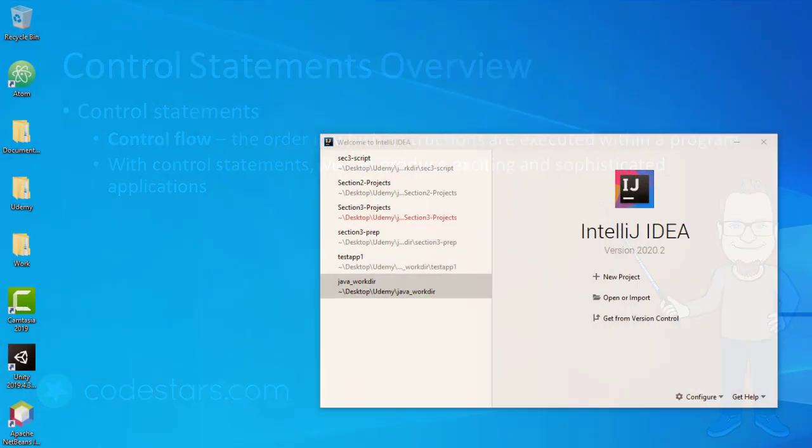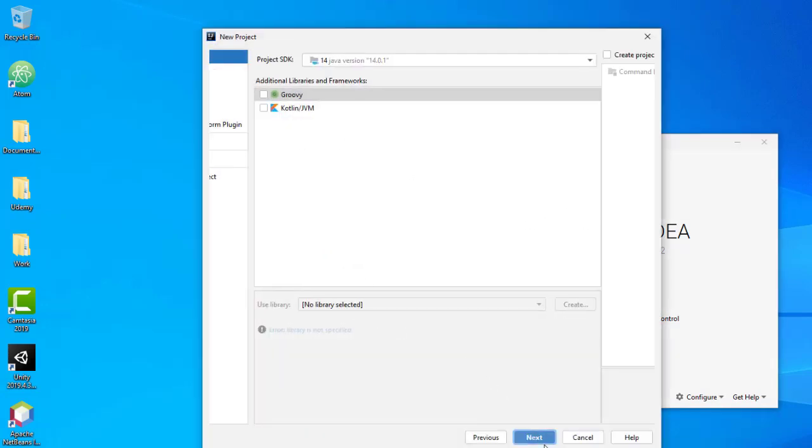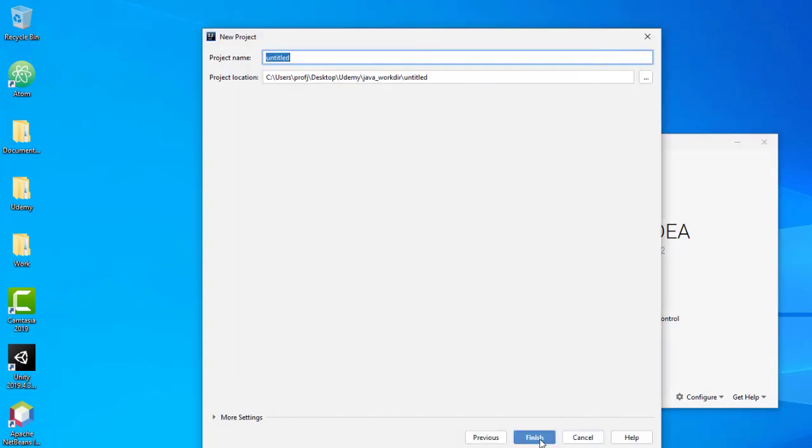Let's first create a Section 3 projects project inside of IntelliJ. So I will click New Project, and next, and make sure it's in a good location that I like, and it looks okay to me. Section 3 projects, there we go, and hit finish.